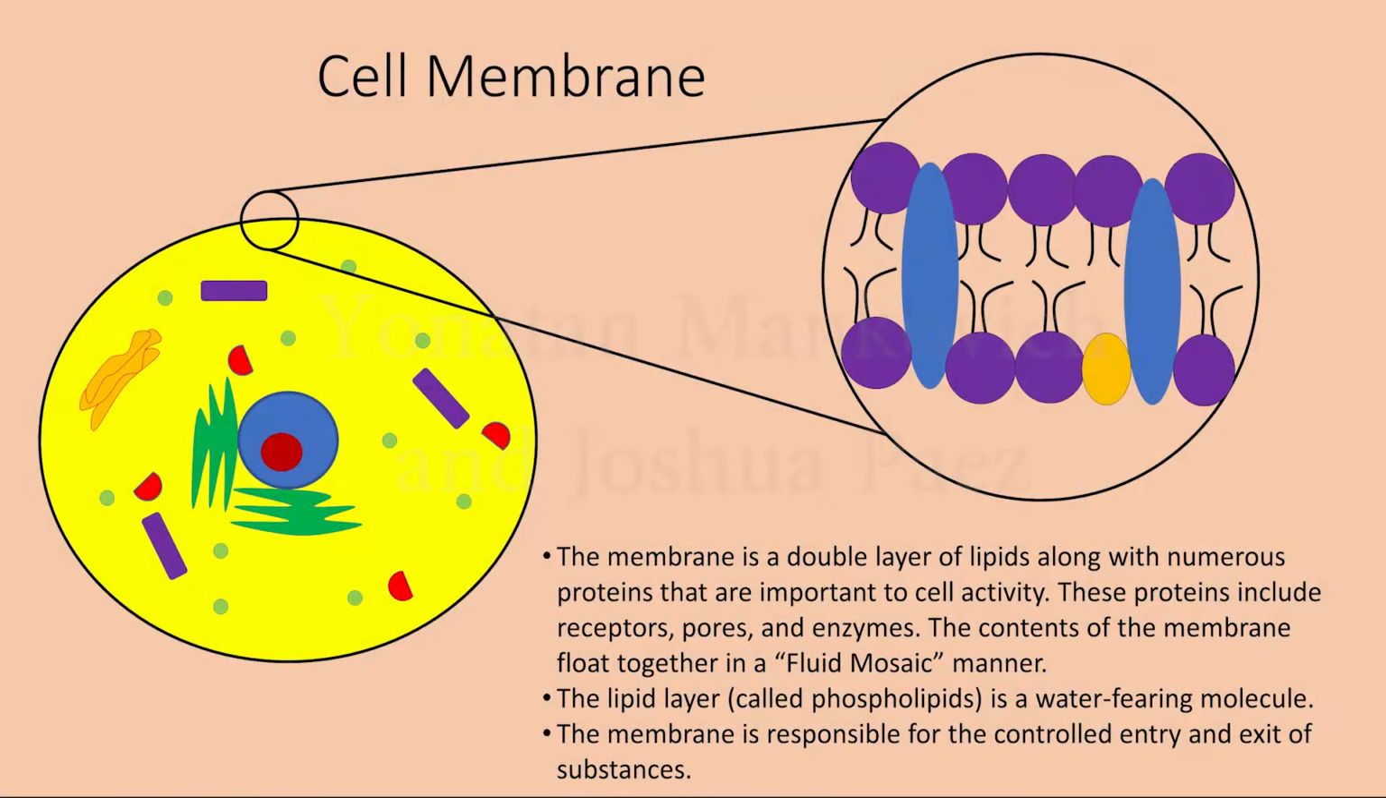Cell membrane. The membrane is a double layer of lipids along with numerous proteins that are important to cell activity. These proteins include receptors, pores, and enzymes. The contents of the membrane float together in a fluid mosaic manner. The lipid layer, called phospholipids, is a water-fearing molecule. The membrane is responsible for the controlled entry and exit of substances.